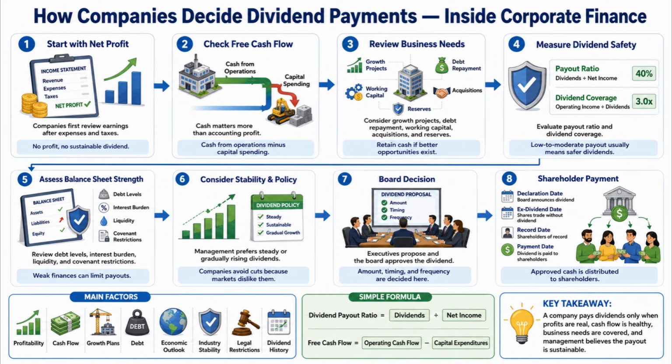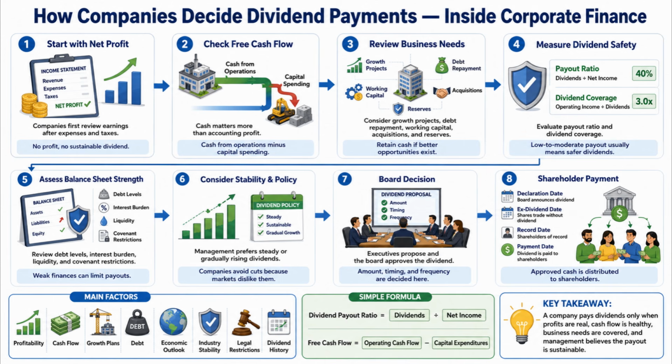A lower or moderate payout ratio usually means the dividend is safer, because the company is not giving away too much of its earnings. At the same time, the company checks its balance sheet strength. It reviews debt levels, interest costs, liquidity, and any loan restrictions. If the company has weak finances or too much debt, it may reduce, delay, or avoid dividend payments.